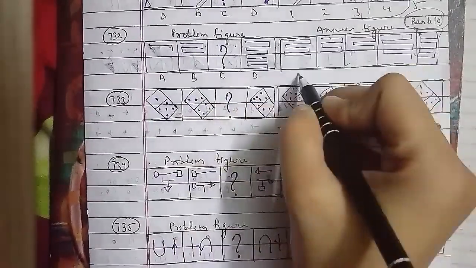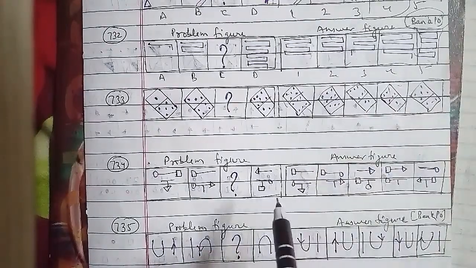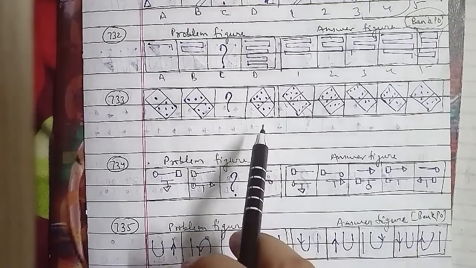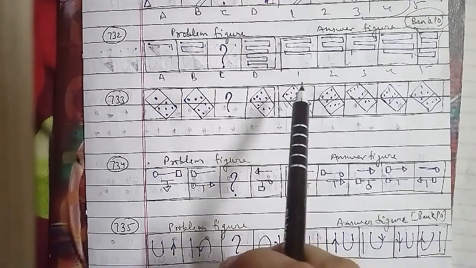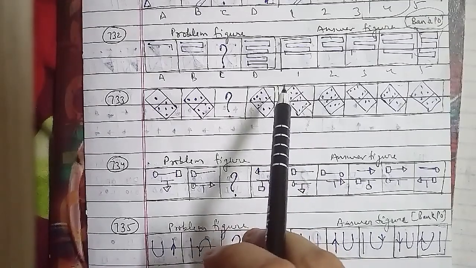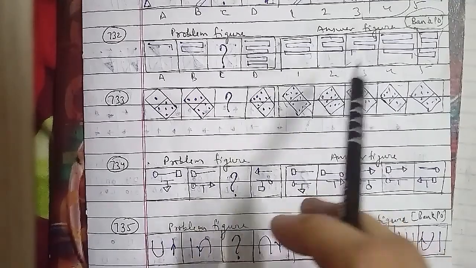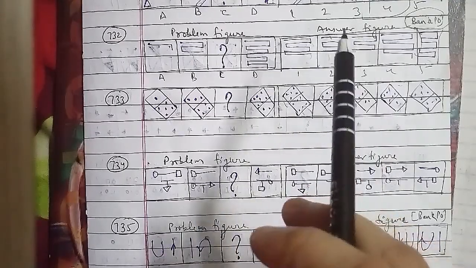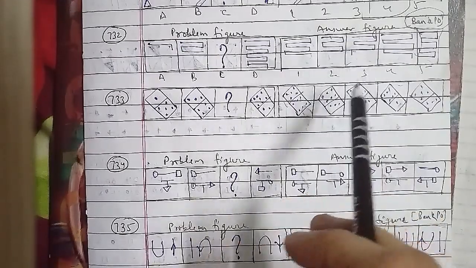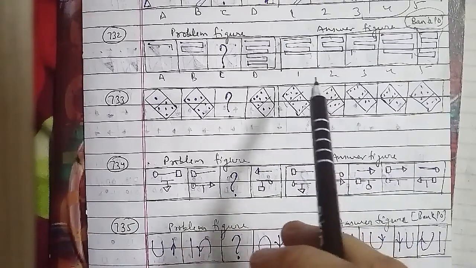Let's go ahead with the 733rd question of the session. These were the problem figures and these were the answer figures, named as A, B, C and D, and 1, 2, 3, 4 and 5 respectively as well. In the same cases, the number of dots in the upper part of the rectangle increases by 2 in each step, and in the lower part it decreases by 1 in each step. So the fifth figure will be the right answer for this question here.